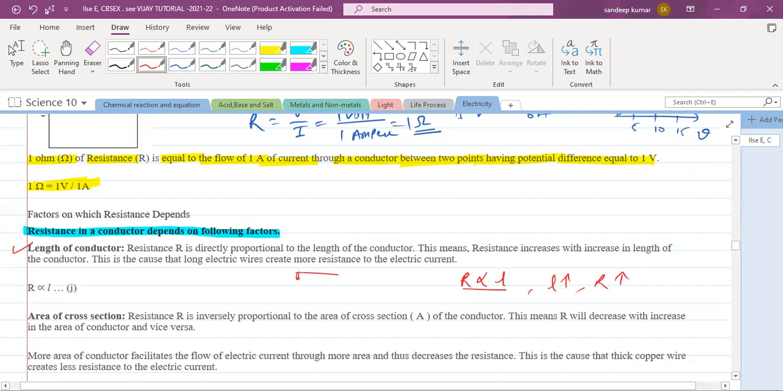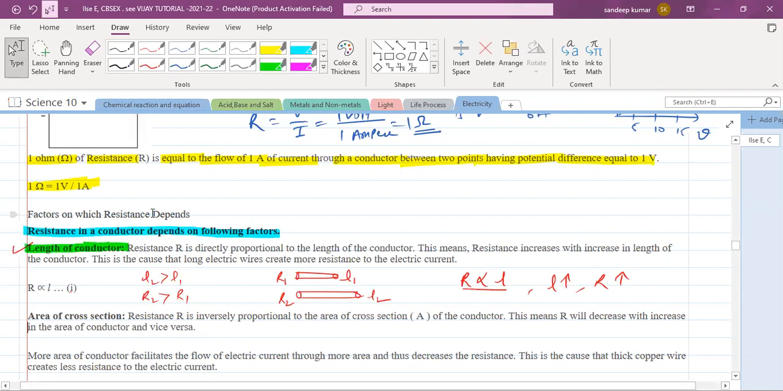Let's take two wires of the same area of cross section but different lengths. Here the length is L1, and here the length is L2. Let the resistances be R1 and R2. If the length L2 is greater than L1, you can see this length is more than this length, so resistance R2 will be greater than R1. Why? Because the resistance of a wire is directly proportional to the length of the conductor.